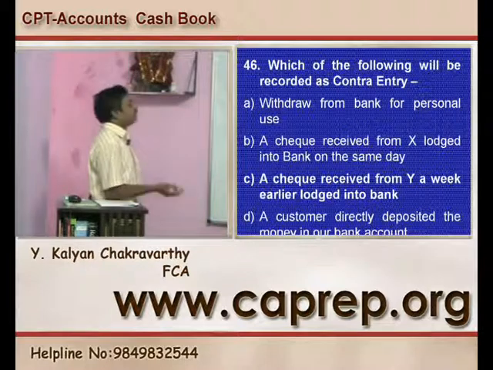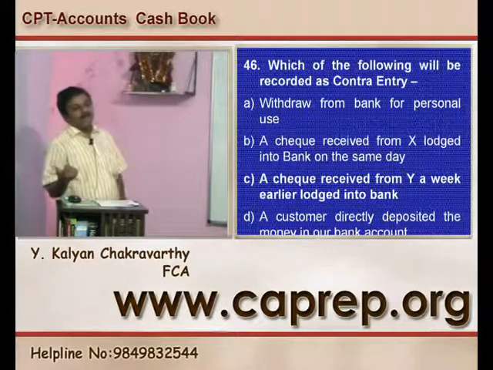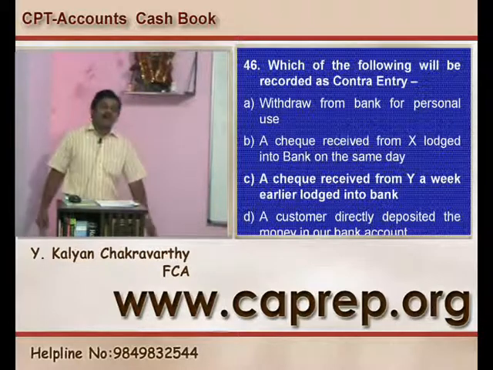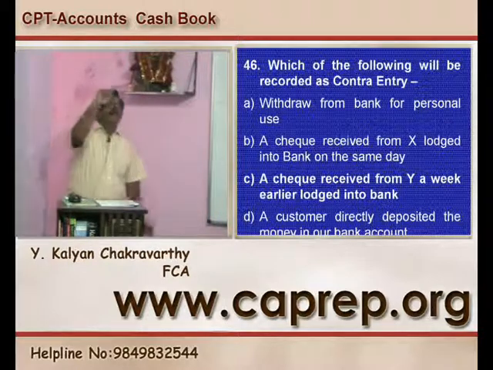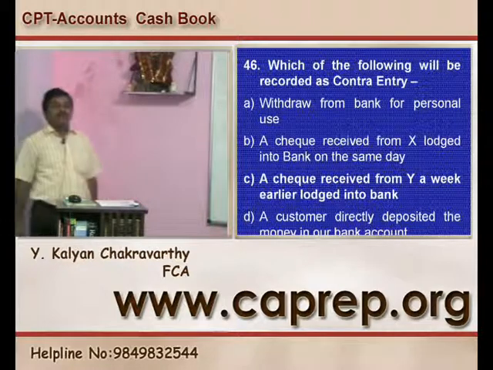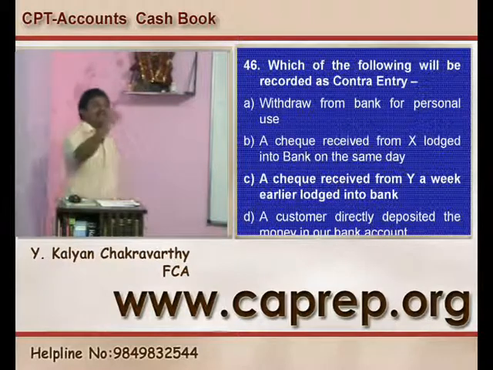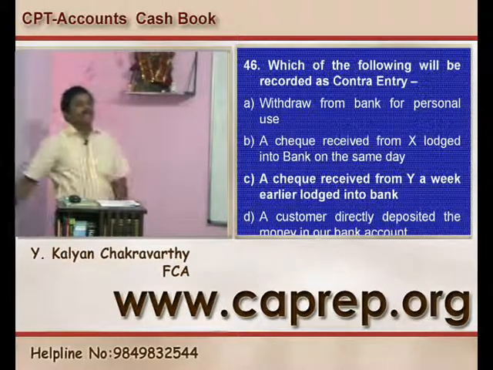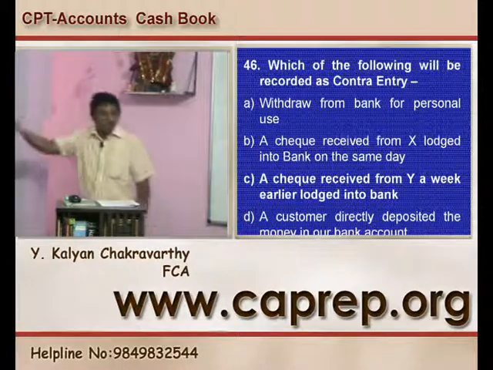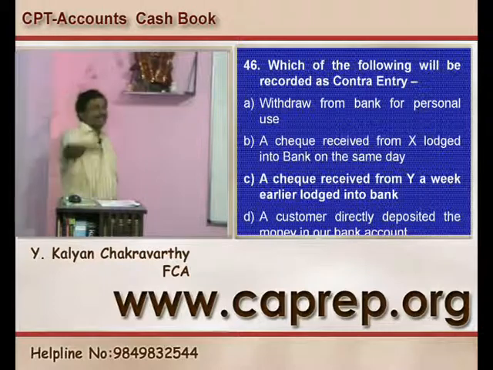A check received from Y a week earlier lodged into the bank. Last week you received a check from Y and it was not deposited at the time it was received. Subsequently, after a one-week gap, you deposit that check into the bank. At the time when you receive it, you treat it as cash. At the time when you deposit, you make the contra entry. C is the right option.